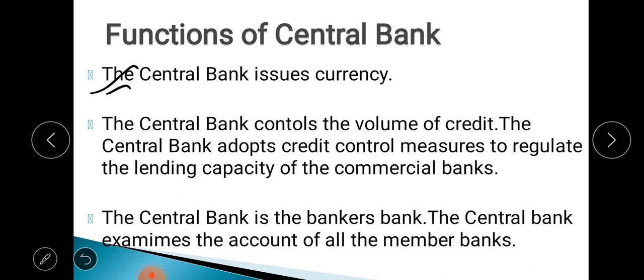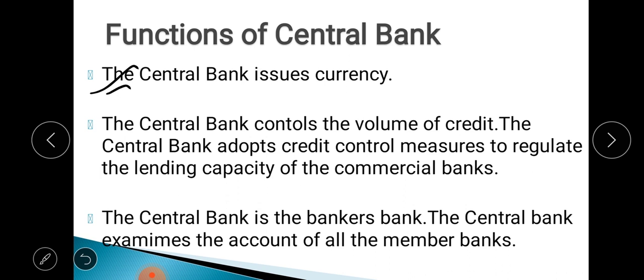Whatever currency notes you can see, or the coins, except the 1 rupee coin, the rest of the coins are issued by only the central bank. No other banks, SBI, HDFC Bank, they cannot issue currency. Only the RBI can issue the currency. That is why it is called the monopoly right. It has the sole authority to issue currency.